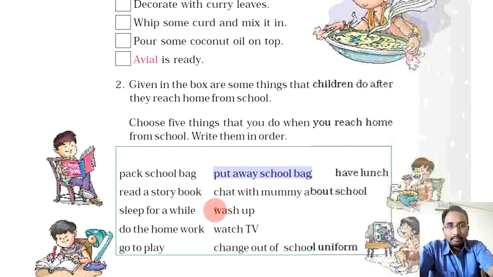Then wash off, right? Watch TV. Change out of school uniform. We change out of school uniform, then have lunch. So near about 10 or 11 activities are given. Among these 11 activities, you have to choose only 5 and you have to write them in order.